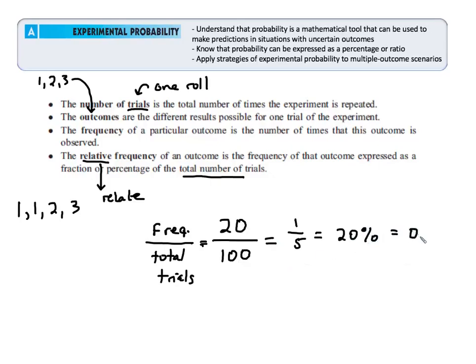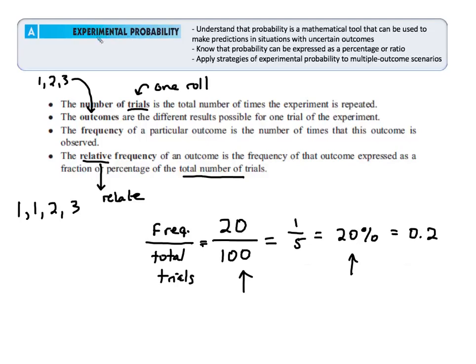You could also write that value, 0.2, and my calculator would be what I would see if I type 20 divided by 100 or 1 divided by 5. And that's the same thing as 20%. Remember, moving the decimal 2 spots over for the percentage. So if I'm thinking about relative frequency, I'm thinking about a ratio, because I'm putting the frequency of something I'm looking at in context with the total number of trials that I ran, and that means I'm looking at a ratio comparing top and the bottom. That fraction can be divided out to a decimal or to a percentage, and as a result, those are two different ways that we can express probability, as a percentage or as a ratio.